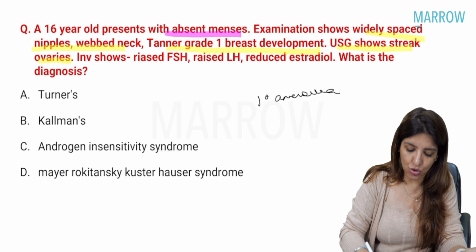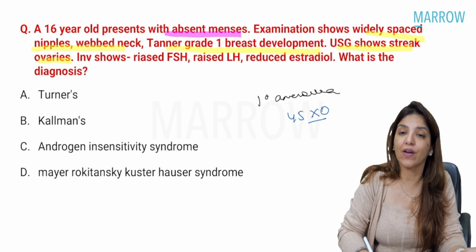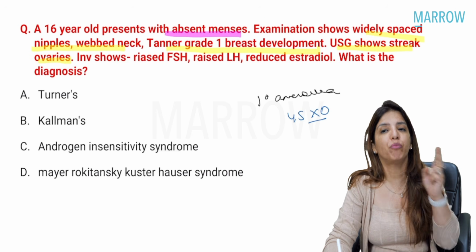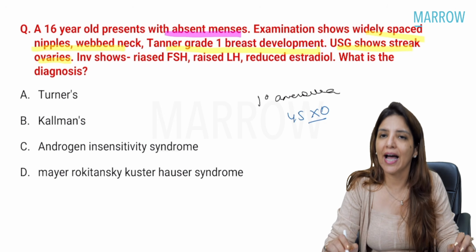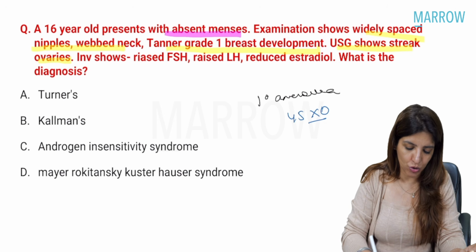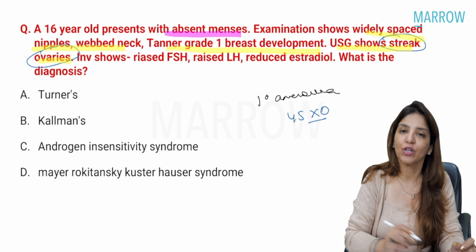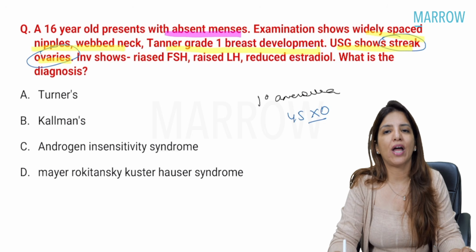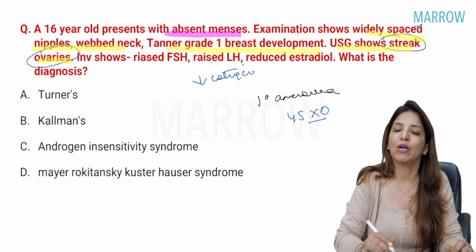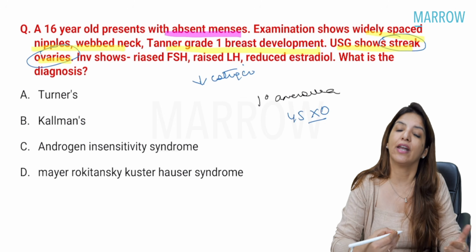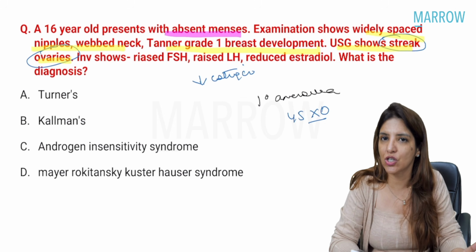In Turner's syndrome, karyotype is 45XO, and all of you know that both the X chromosomes are needed for proper development of ovary, and that is why in Turner's syndrome you have got streak gonads. Right? And because the gonads are streaked, that is why there is decreased estrogen. And because there is decreased estrogen, the negative feedback on LH and FSH is gone.